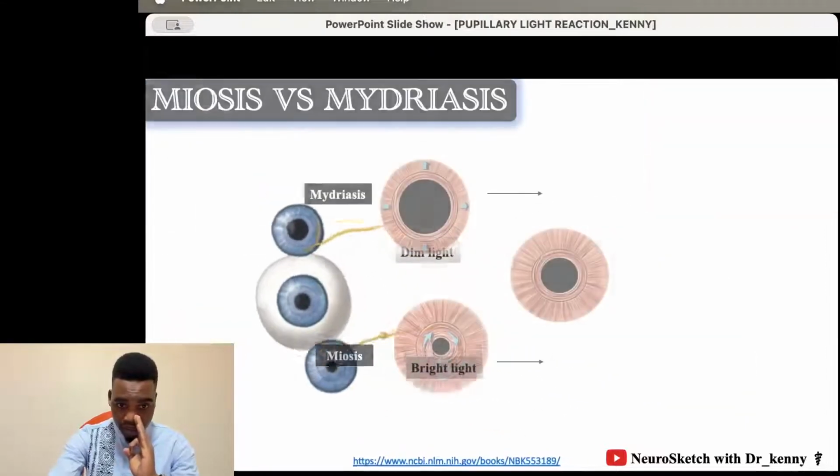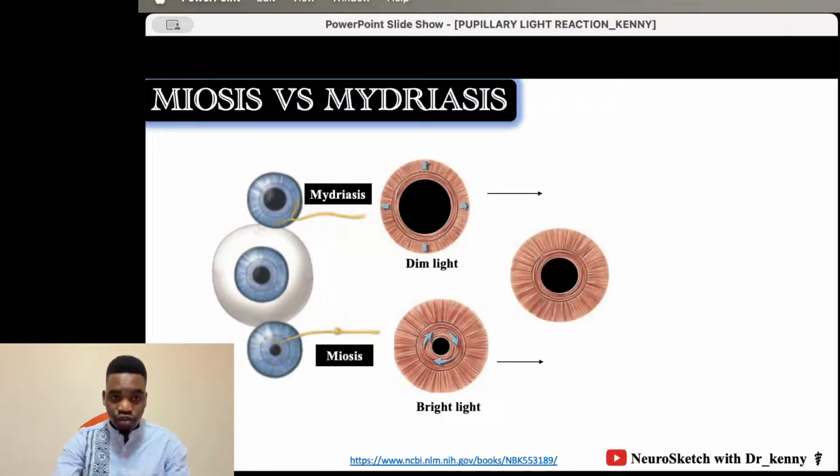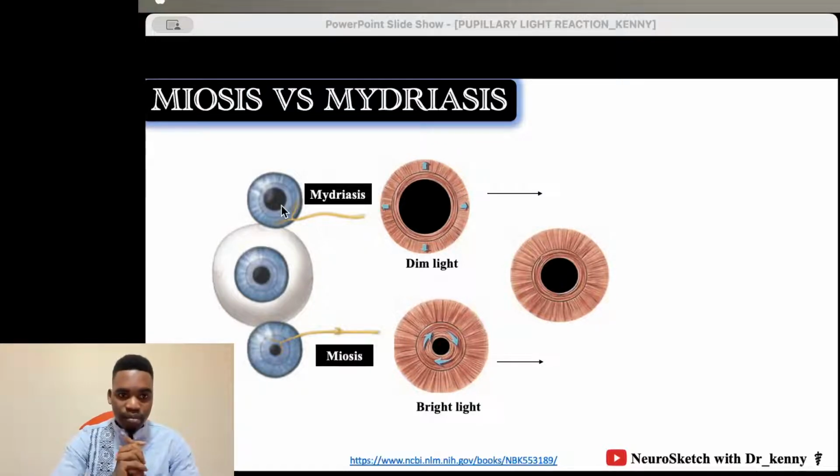That's how we say it, because they are under autonomic control. So we have got new terminologies that we can use. Pupillary dilatation is also known as mydriasis. Mydriasis is for pupillary dilatation, and meiosis is for pupillary constriction. So if you are solving some clinical questions or scenarios, and you find mydriasis, that's pupillary dilatation, and meiosis is pupillary constriction.